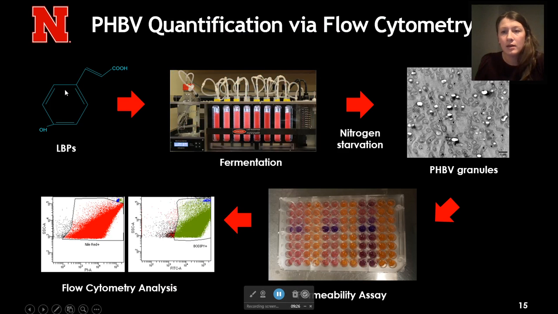This is the schematic, or the experimental workflow, for this study. We would produce the bioplastics, similar to what I was discussing previously, using the lignin breakdown products as a carbon source. We then would subject it to a permeability assay, with the hypothesis that the permeabilizer solutions will enable fluorescent dyes to penetrate the cells, and therefore we'd be able to quantify the bioplastics inside of the cell, as well as get bioplastic production on a per cell count basis.